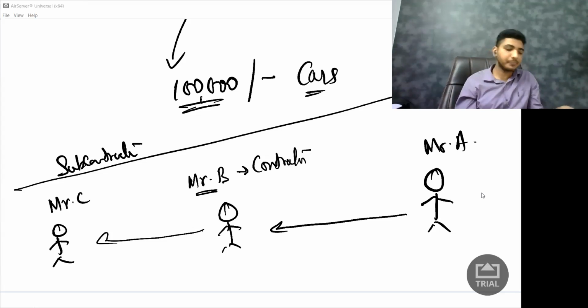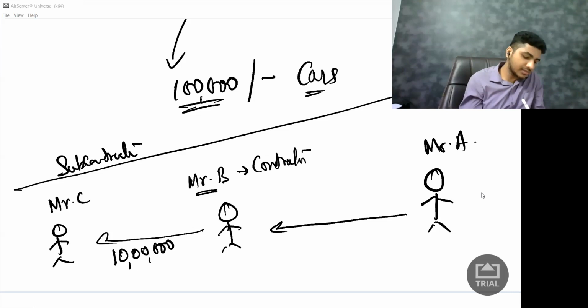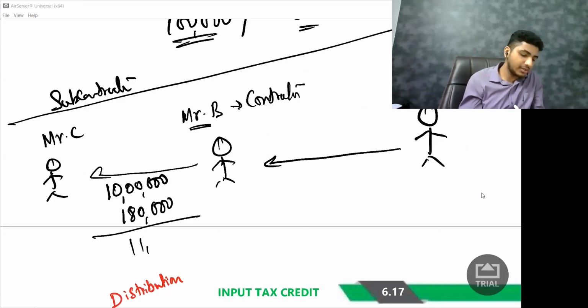So now what happened? Mr. C will do some work and he'll give an invoice to Mr. B. Let us say he gave an invoice of 10 lakh rupees plus 1,80,000 as GST. Total is how much? 11,80,000 rupees. So Mr. C gave that invoice to whom?